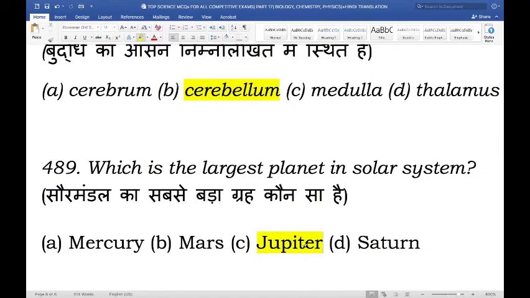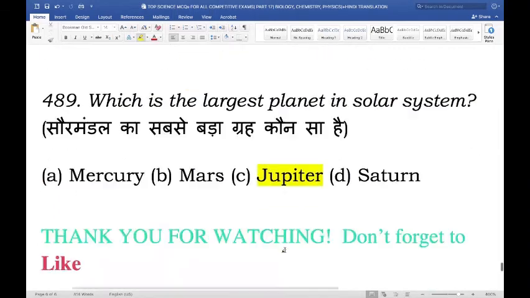Jupiter is the largest planet in our solar system, which is nearly 11 times the size of Earth and 317 times its mass. Jupiter, being the largest planet, gets its name from the king of ancient Roman gods. So that could also be another way you can remember the largest planet in our solar system, Jupiter.